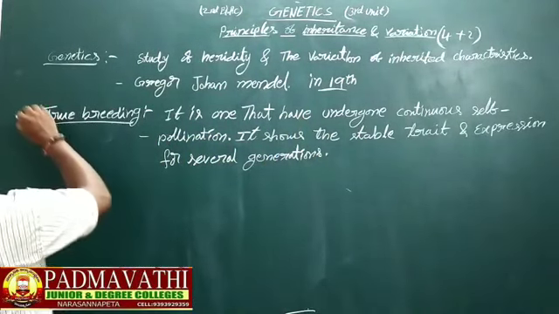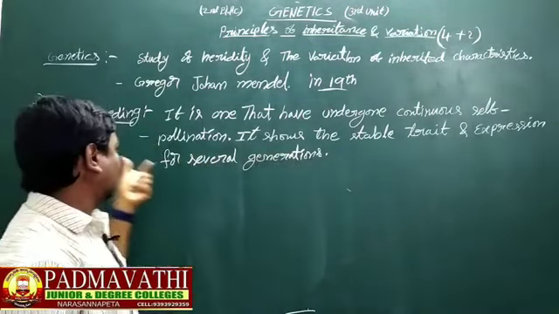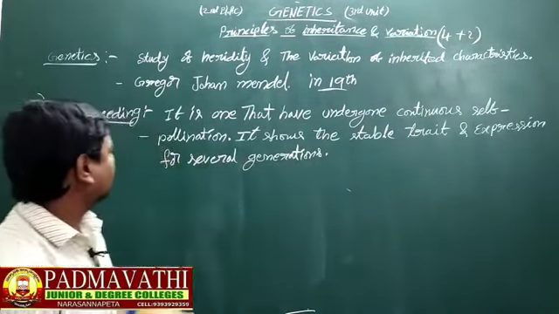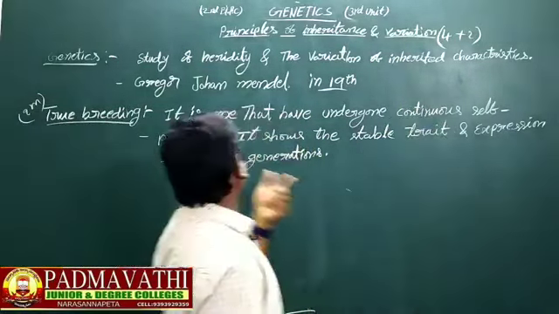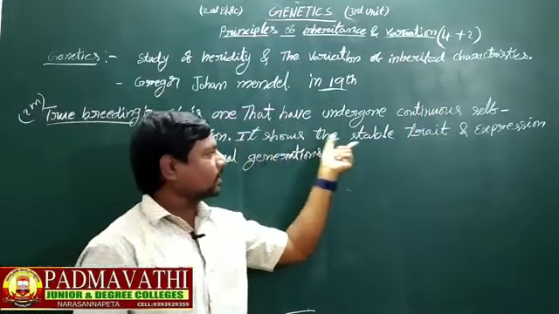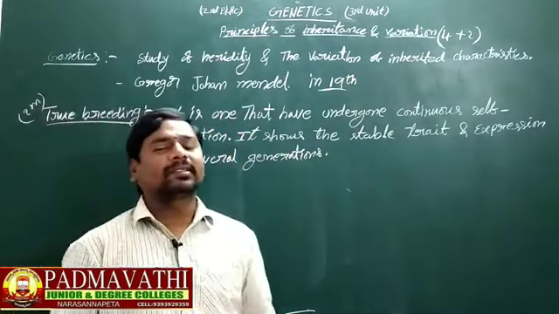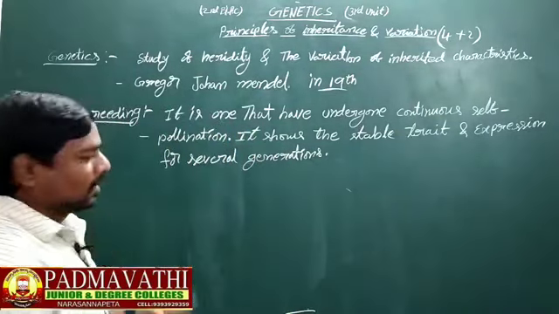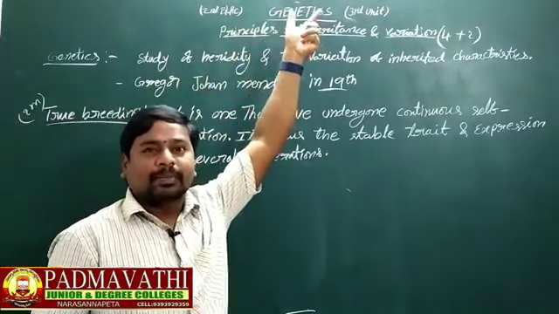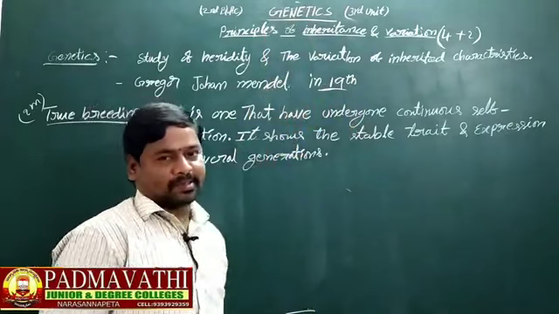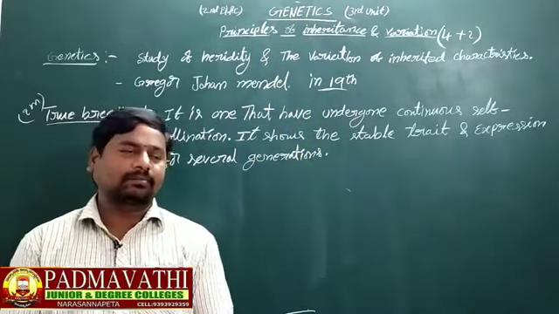It is an important 2 marks question. True breeding lines, niju pradarana kramalu. It is one that has undergone continuous self-pollination. It shows the stable trait and expression for several generations. So this is true breeding. Mendel chose pea plants in his experiments.